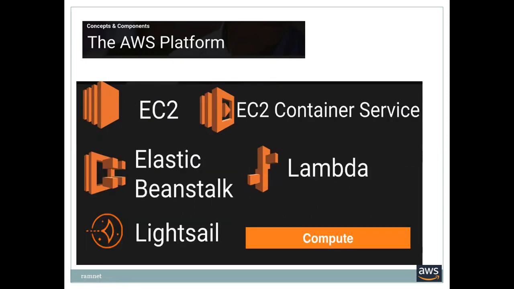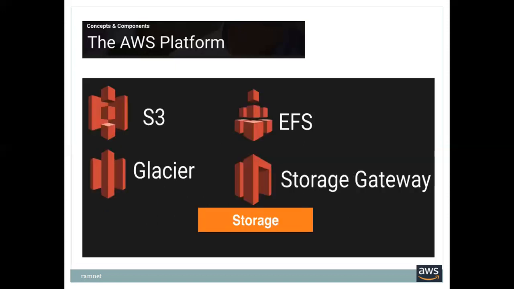So EC2 means Elastic Compute Cloud. We will create the machines here, Linux machine or Windows machine. Windows has got near about 10 to 15 OSs available. I will show you that in the AWS screen. And in Linux, we have around 10 to 15 again, various Linux flavors which are available. So Elastic Beanstalk and Lambda. Lambda is for automation. Lightsail is also the same. These are all coming under the compute services.